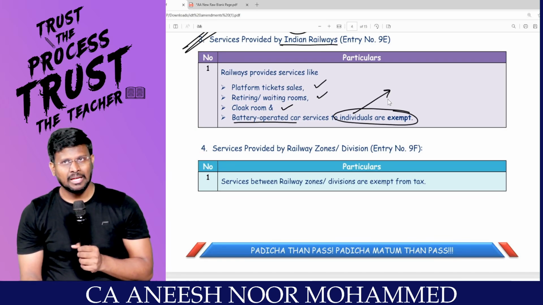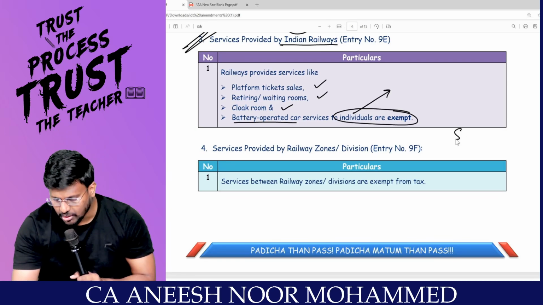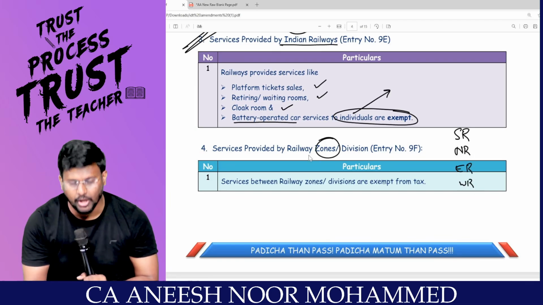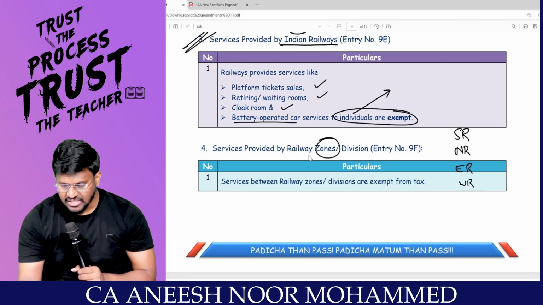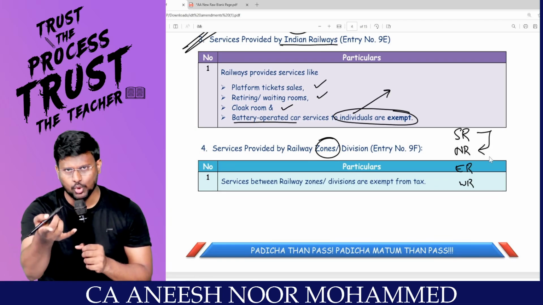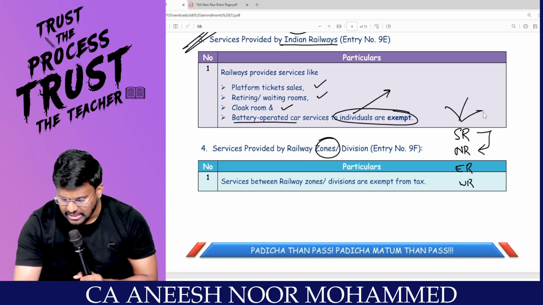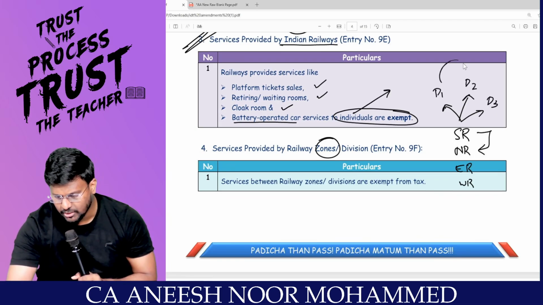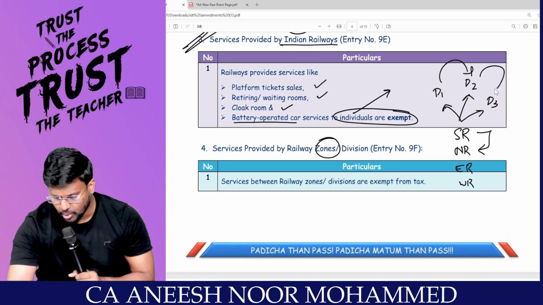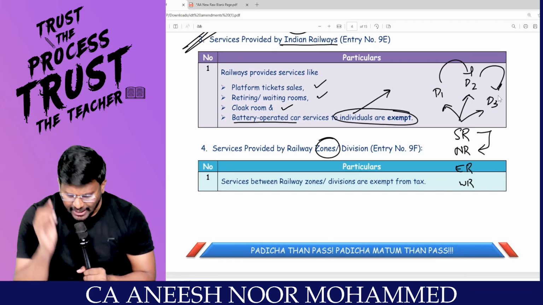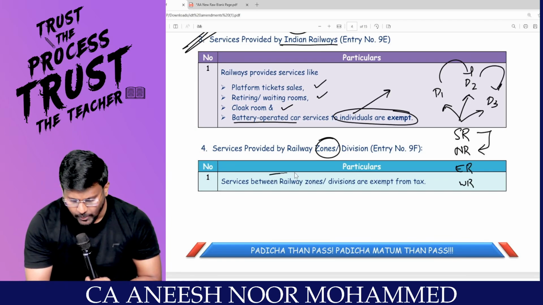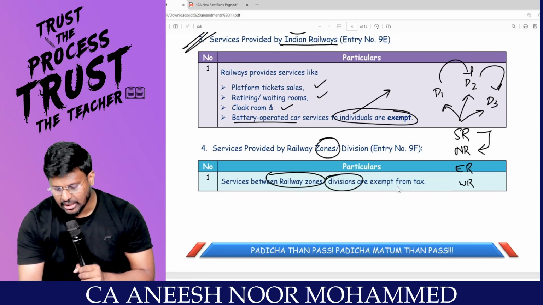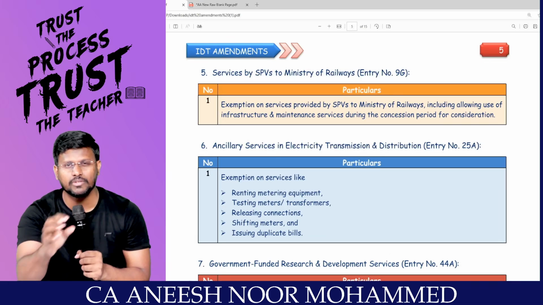Super. If you see the railway, we have Southern Railway, Northern Railway, Eastern Railway, Western Railway. This is called a zone. Sometimes one zone may provide service to another zone. Or inside one zone, inside Southern Railway, we have divisions, Division 1, Division 2, Division 3. If Division 1 provides service to Division 2, or Division 2 provides service to Division 3, it is exempted, my dear lovable students. So, service between either one railway zone to another railway zone or one railway division to another railway division are exempt from GST. Between railway zones or divisions, please don't collect GST. Super.